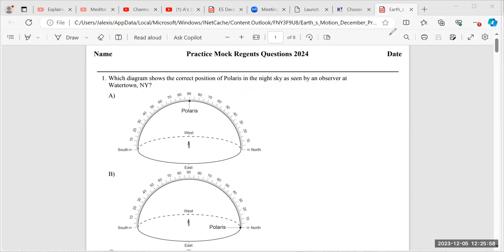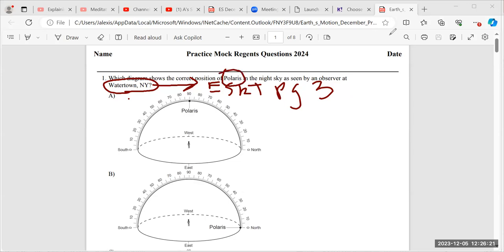All right. So one of the things that we know already, when they're giving us a city that is from New York, we know that we're going to be looking at Earth Science reference tables, page 3. That's one thing to keep in mind. The other thing is that they want to know the correct position of Polaris.